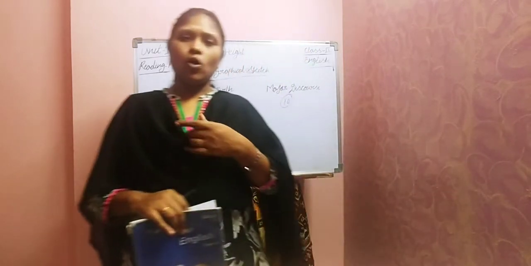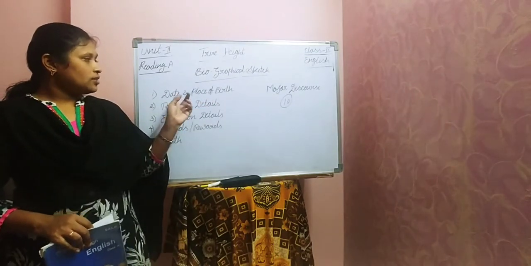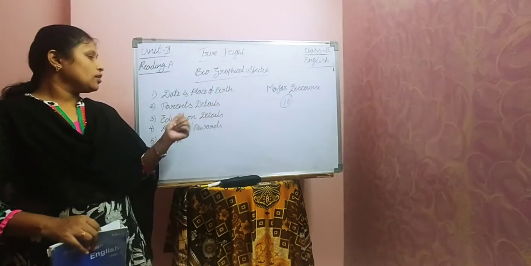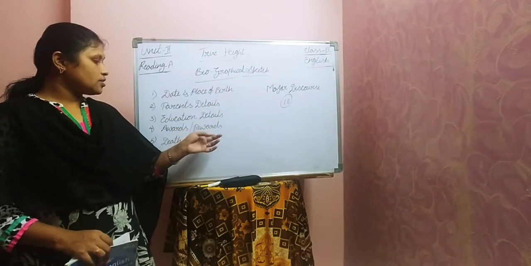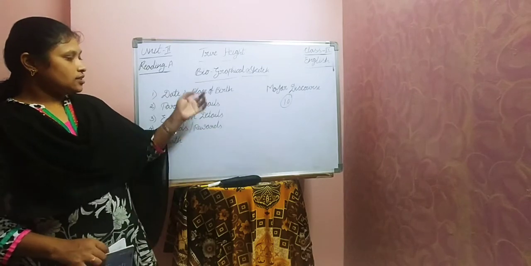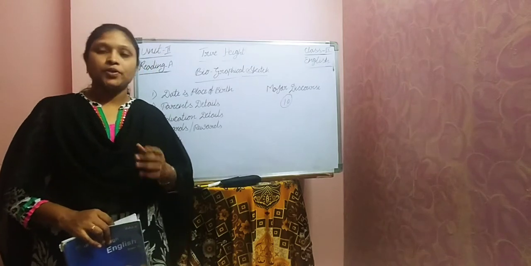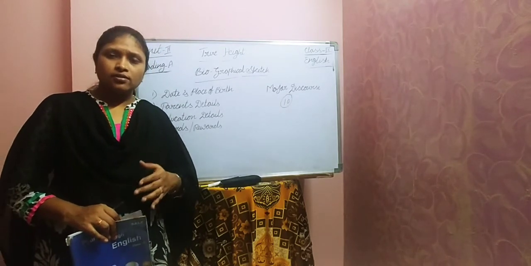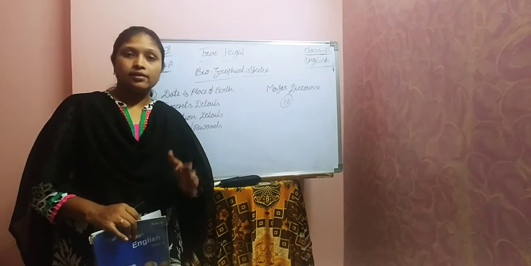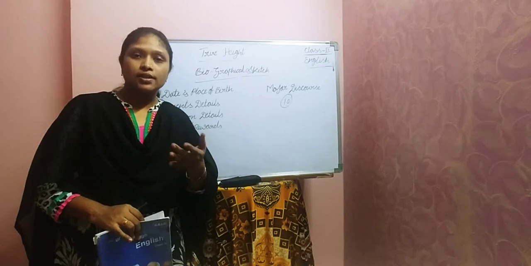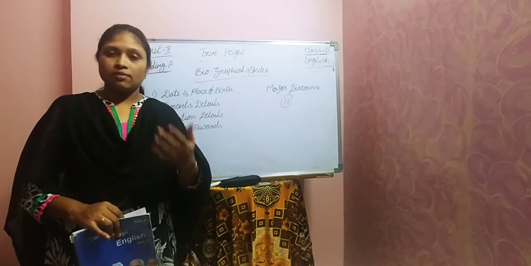Okay, so the main points here I have written on the board. If you look at the board: date and place of birth, parents' details, education details, awards or rewards, and death. These are the main points you have to cover while writing the biographical sketch of any person. So here, what's the question? We have seen about Michael Stone, who is a famous athlete, who plays the pole vaulting game. About him we have seen.